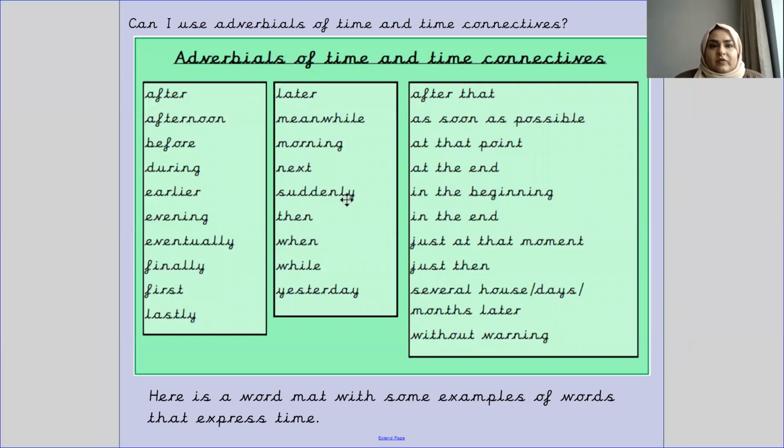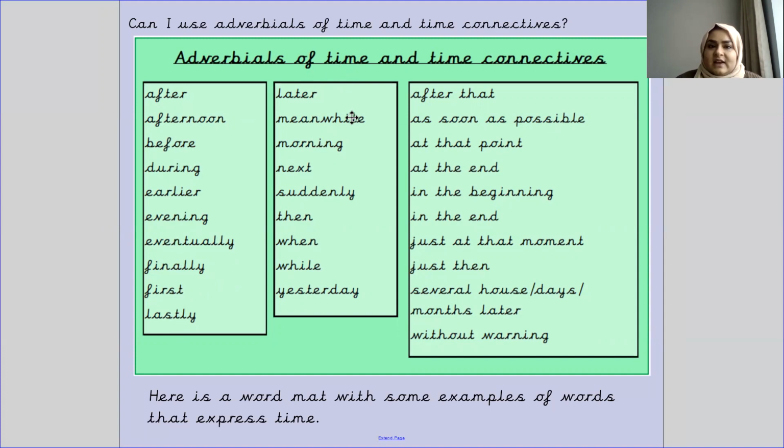Okay, so now over here I've got your word map. And this is a word map giving you examples of adverbials of time and time connectives, okay? Now, you've got after, afternoon, before, during, earlier, evening, eventually, finally, first, and lastly. So these are some examples.